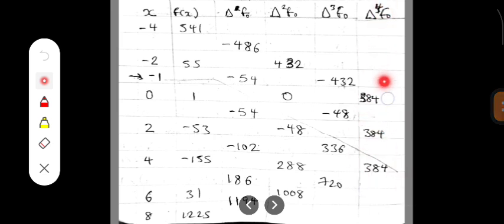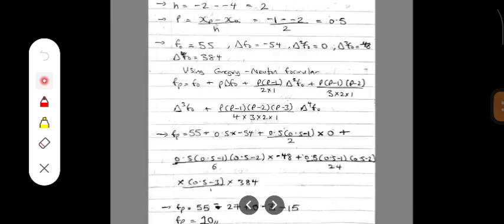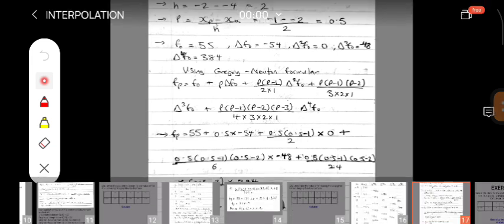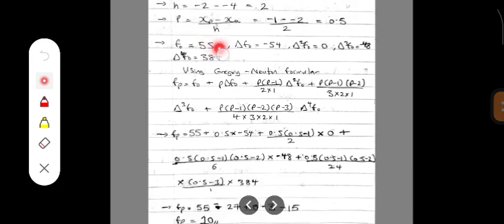So which means our formula will extend to delta 4 f naught. Now we also need to get our h. Our h is equal to 2. That is just 4 minus 2, 6 minus 4, 0 minus 2. That is still 2. Now our p is equal to s subscript p minus s of 0 divided by h.